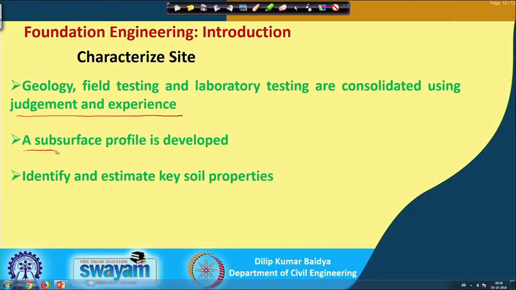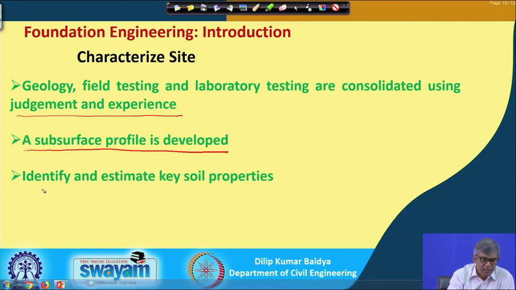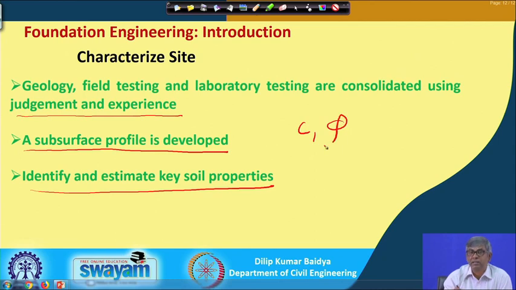Those values may not be exactly of any test. So, you have to take some value in between, so that your ultimate building which will be constructed will be safe and sound, serviceable. Then finally, you have to develop a surface profile and estimate key soil parameters, that means what is the value of C, what is the value of phi, what is the value of Cc, what is the value of Cv. Several other properties also have to be listed, and from there the bearing capacity and all those things can be estimated. So, those are to be identified.